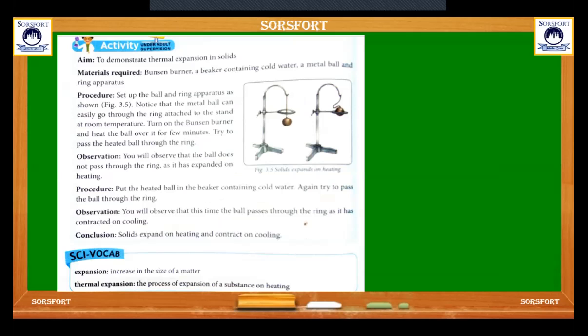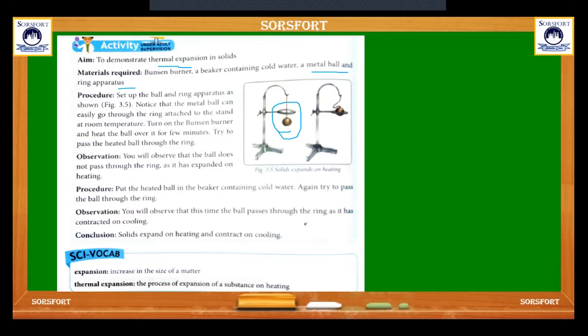This is an experiment to demonstrate thermal expansion, which is caused by heat, in a solid. The materials required are a Bunsen burner, a beaker containing cold water, a metal ball and a ring apparatus like this. What are the procedures? Set up the ball and ring apparatus as shown in the figure. Notice that the metal ball can easily go through the ring attached to the stand at room temperature. Turn on the Bunsen burner and heat the ball over a few minutes. Try to pass the heated ball through the ring.